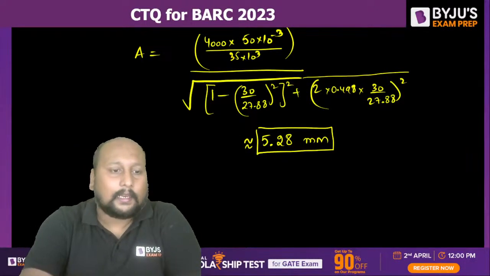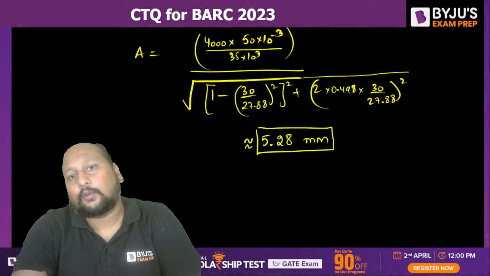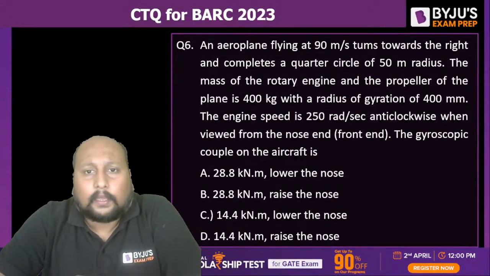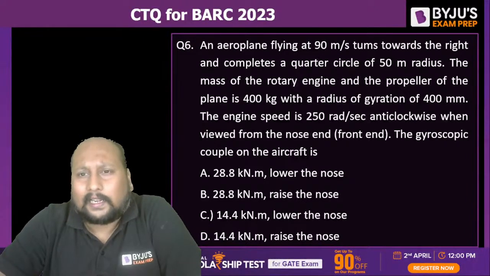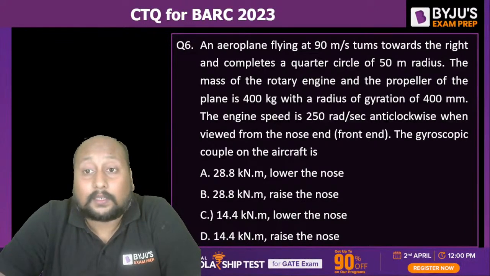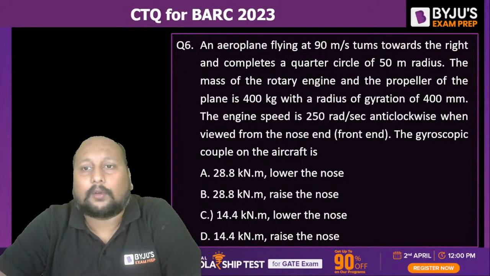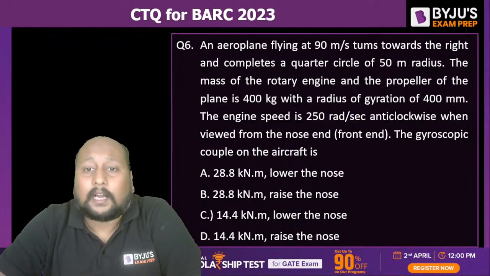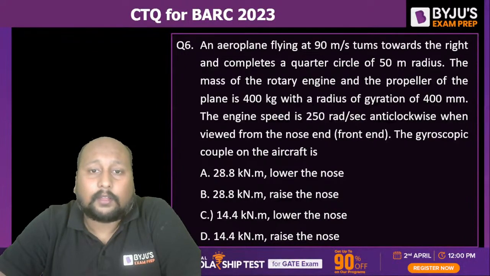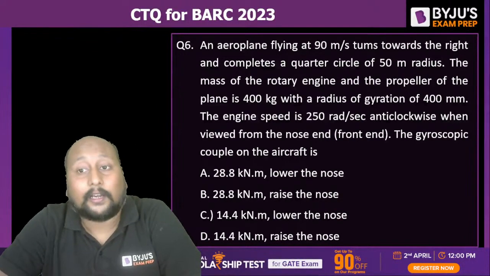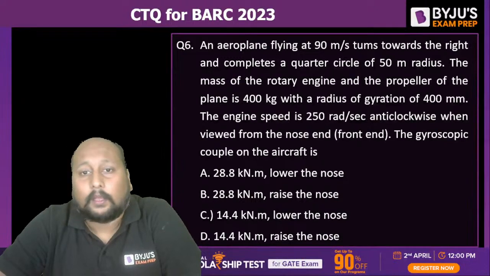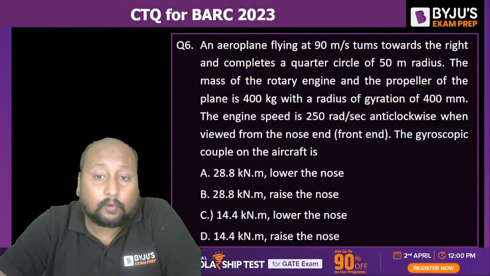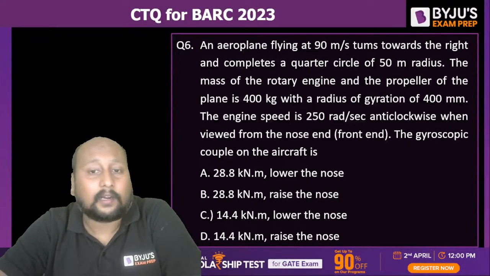Okay, fine. Let's go with some questions from the gyroscopic topic. An aeroplane is flying at 90 meter per second, turning towards the right and completing a quarter circle of 50-meter radius. The mass of the rotary engine and the propeller of the plane is 400 kg, with a radius of gyration of 400 mm. The engine speed is 250 radian per second anti-clockwise when viewing from the nose end, that is the front end.